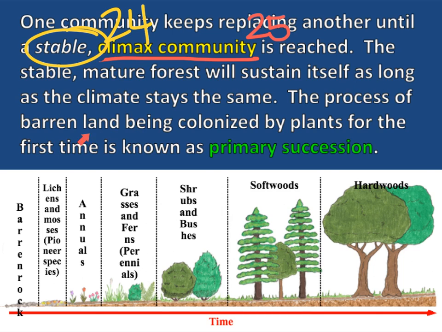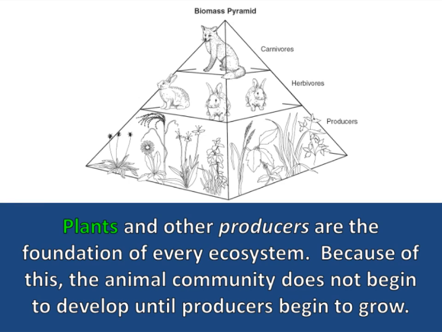The process of barren land being colonized by plants for the first time is known as primary succession. Number 26. Primary succession. Remember, primary is the first time through, like primary consumers. Number 27. What organisms are the foundations of the food web? Y'all know the answer.